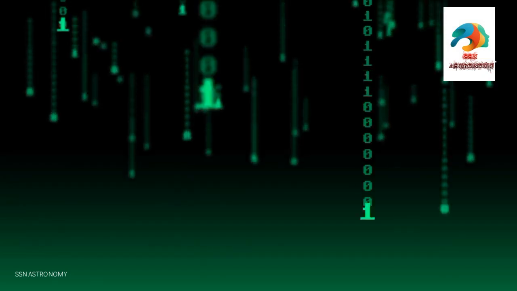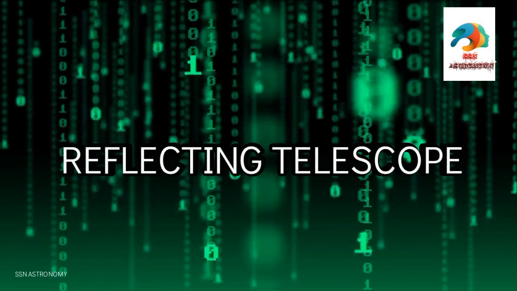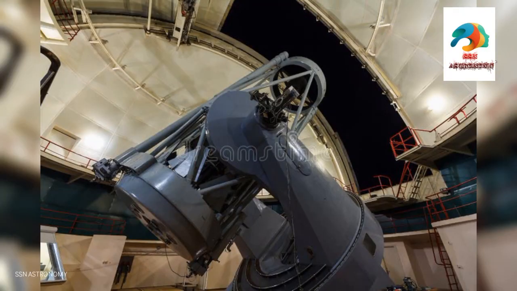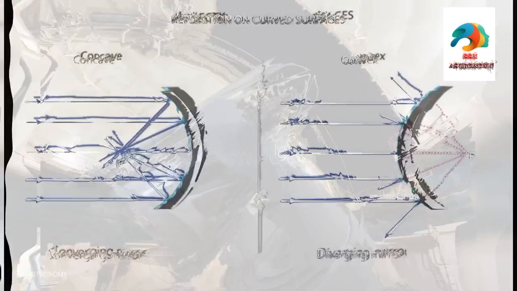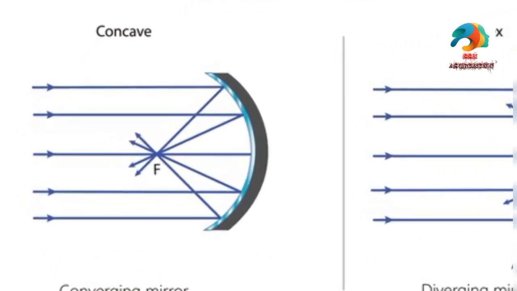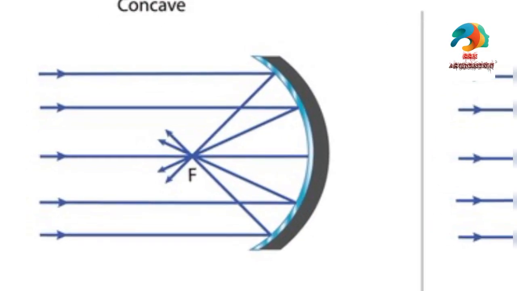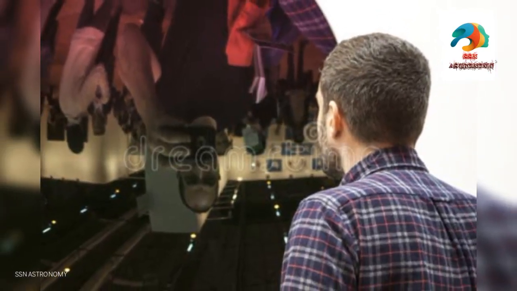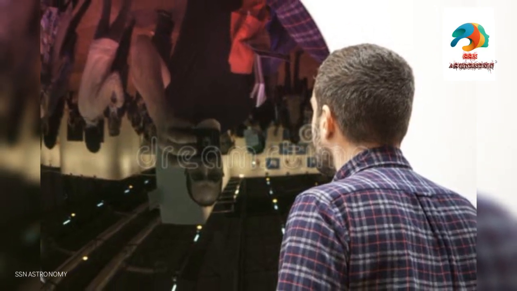Now, let's take brief information about the reflecting telescope. Basically, reflecting telescopes are telescopes which use spherical mirrors to magnify the object. A parabolic mirror is used as an objective. One can also use a concave mirror in place of a parabolic mirror, but there is quite a difference in the resultant